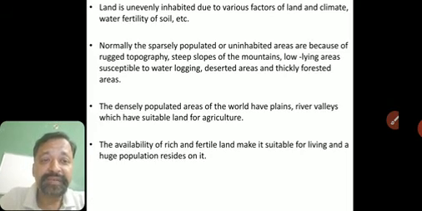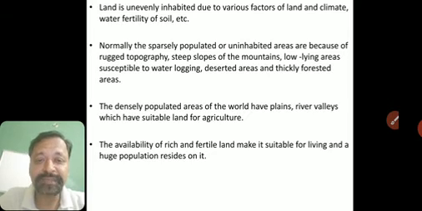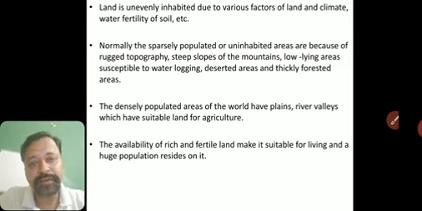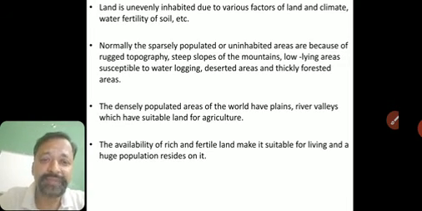The availability of rich and fertile land makes it suitable for living, and a huge population resides on it. Resides means the word comes from residence. They live there. Because of rich and fertile land it is suitable for living, because they can grow food crops and food grains, and they can survive there. So there is a large population.